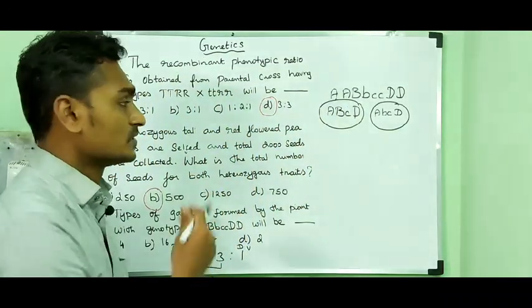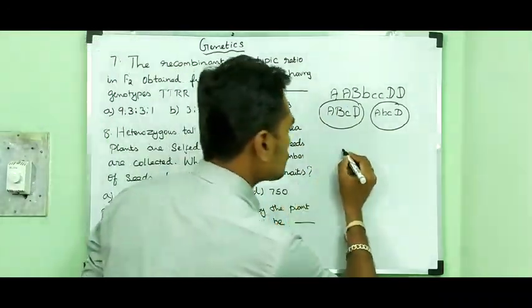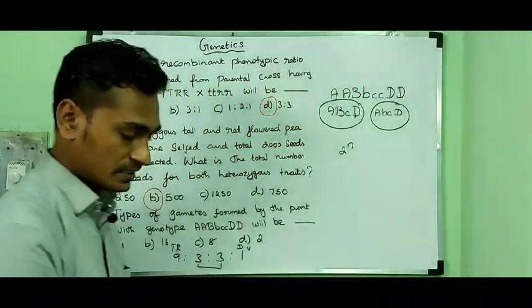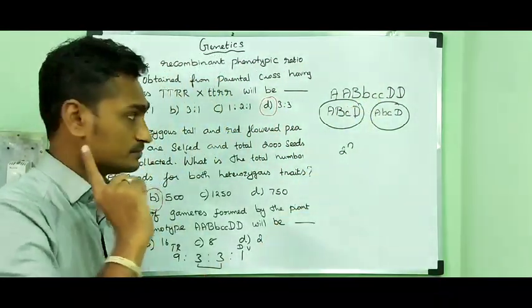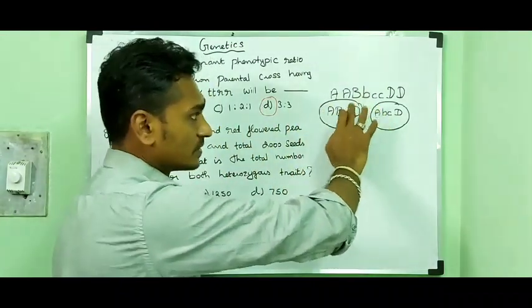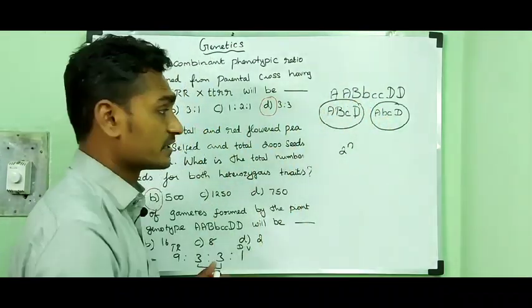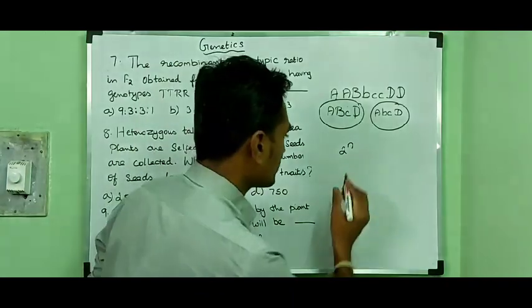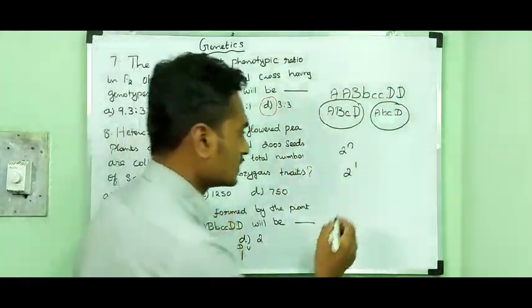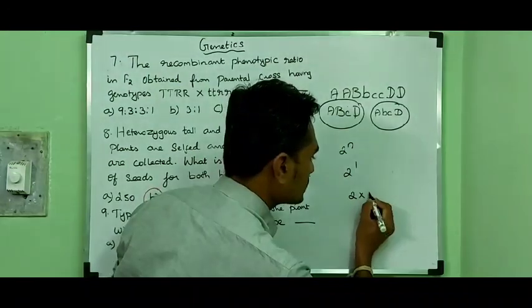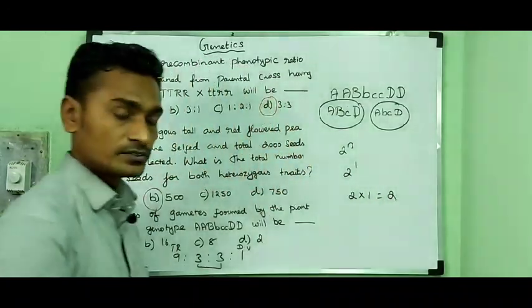Otherwise, you can use the formula 2 power n. So here you can find only one heterozygote allele. So 2 power 1, the result is 2 into 1. The answer will be 2.